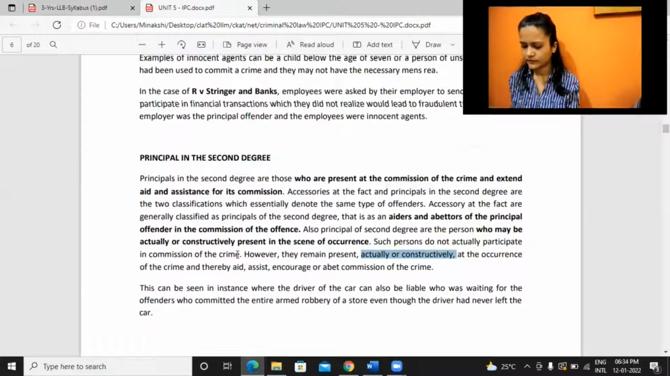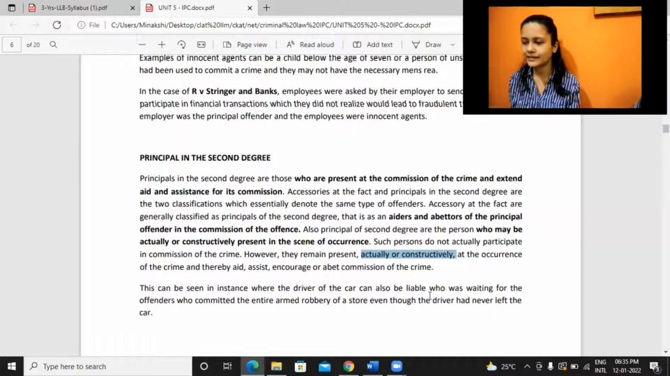Like in a chain snatching incident, there are two people. One will be driving the bike and the pillion will snatch the chain. Here, even though the bike driver is not snatching, he falls in the second degree. Even though he is present actually at the occurrence of the crime, he is aiding him to escape after snatching the chain. Yes, he will fall under the second degree, the one who is riding the bike.